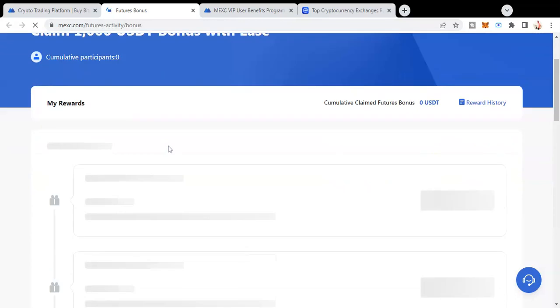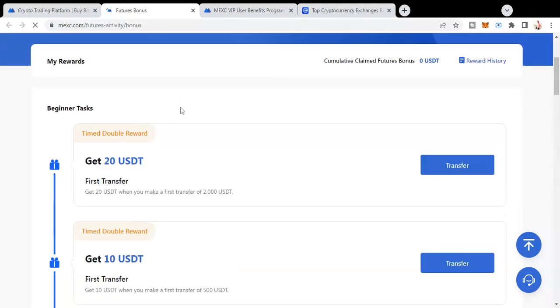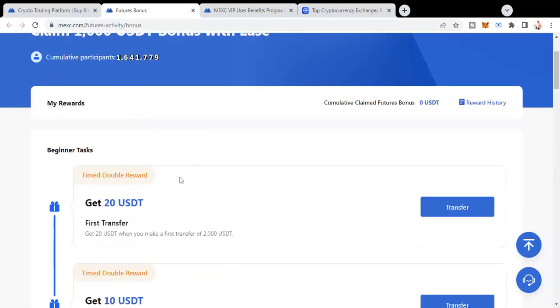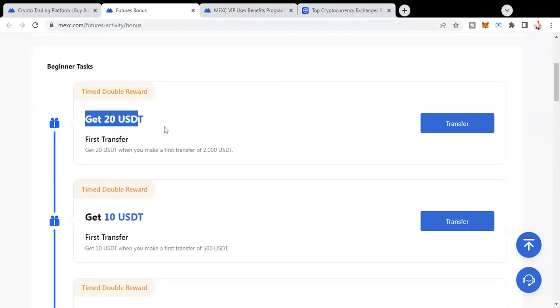Now if we go down and wait for it to load, it's facing some issues. Let me try to refresh it. Okay, now if you see, it's showing get 20 USDT when you make a first transfer of 2000 USDT.